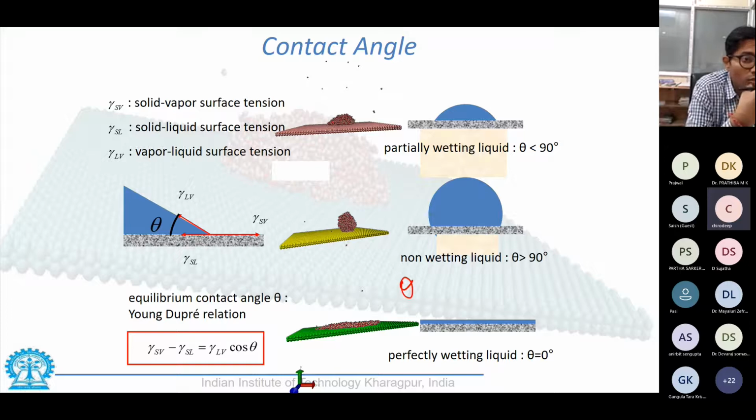Red indicates the oxygen atoms and white indicates the hydrogen atoms. So a typical water molecule would look like this: the red is the oxygen and the white are the hydrogen.